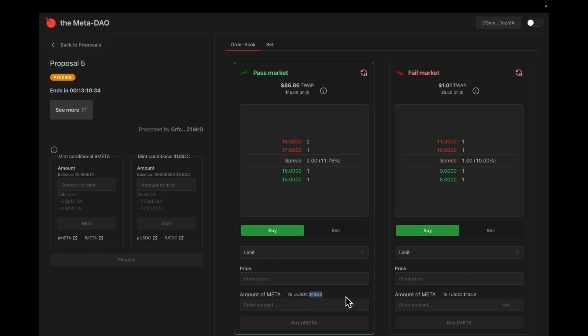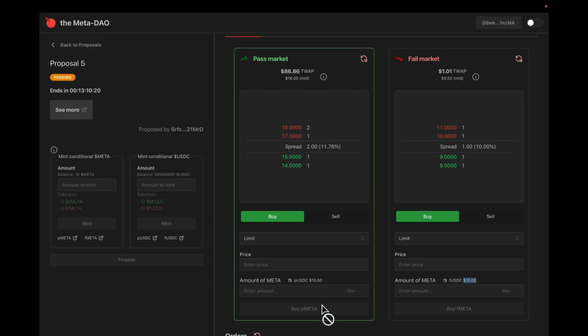You can see PUSDC, FUSDC. The price here, the spread is a pretty big spread between $9 and $10. And here again, it's pretty big. It's sort of between 15 and 17. I mean, with $10, you can't necessarily afford it. So let's just put it in order. So I'm going to pay at most $10, and I'll buy 1 Meta in the pass market.